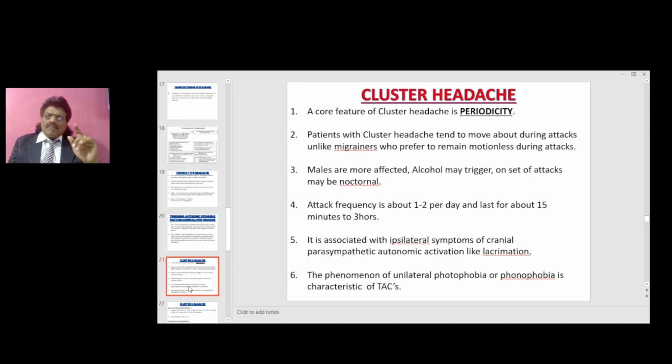In cluster headache, males are more affected. Alcohol may trigger onset of attacks, and attacks may be nocturnal. Attack frequency is about 1 to 2 per day and lasts for about 15 minutes to 3 hours. It is associated with ipsilateral symptoms of cranial parasympathetic autonomic activation like lacrimation. The phenomenon of unilateral photophobia or phonophobia is characteristic of trigeminal autonomic cephalgias.